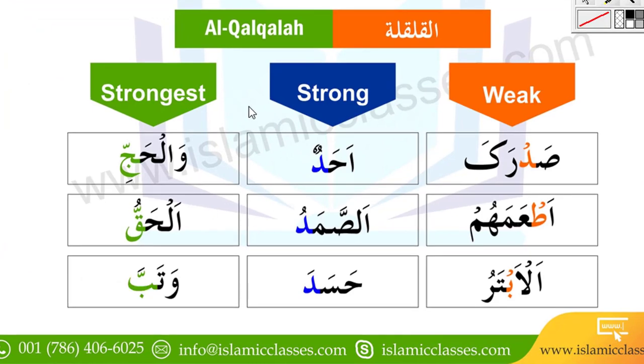Here are the examples of Qalqalah. The first one is weak. Weak is like if the Qalqalah letters have a sukoon sign on it and come in the middle of the word. As you can see, this dal is in the middle of the word, Sadaraka is the one word, and dal is coming in the middle of that.